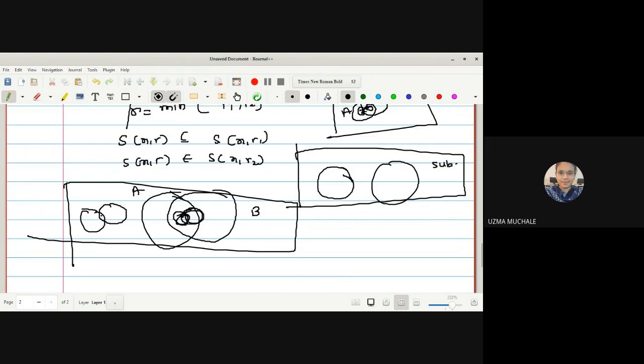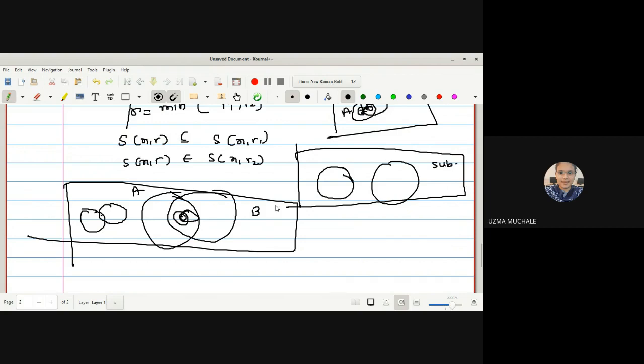It is not visible in the diagram here, so try to find out this one. Okay, this is S(x,r1). I will select it in such a way that this is S(x,r) and this is S(x,r2). This is S(x,r2), this is S(x,r1), and the smaller one will be S(x,r), which is contained in S(x,r1) as well as in S(x,r2).